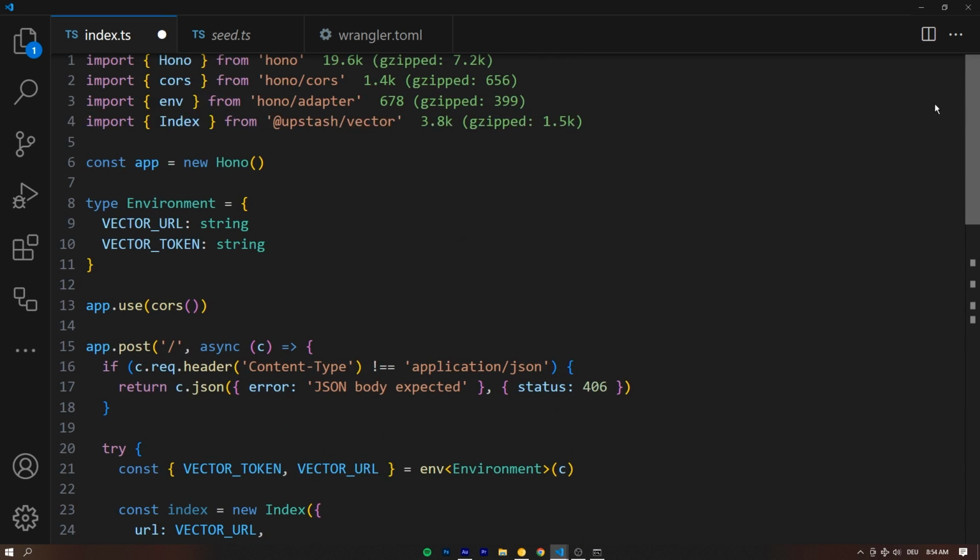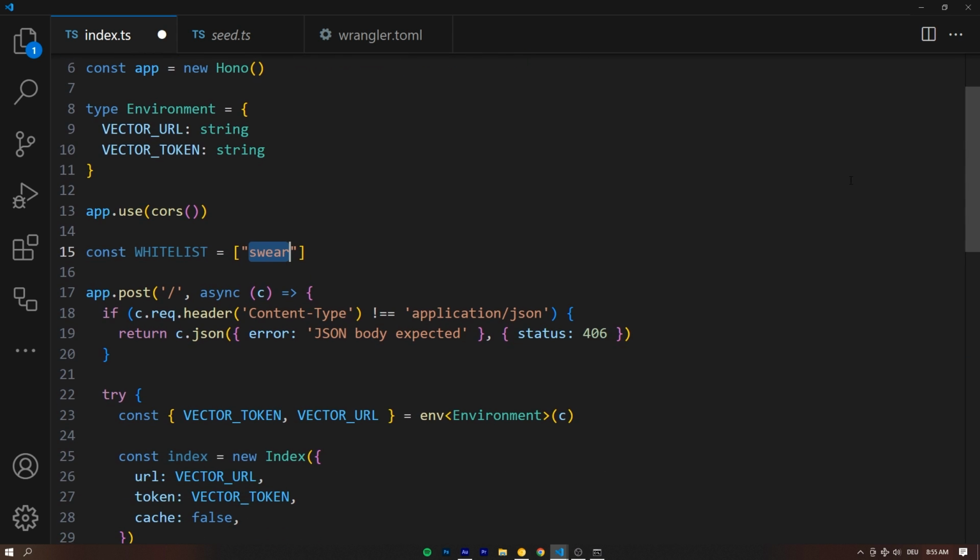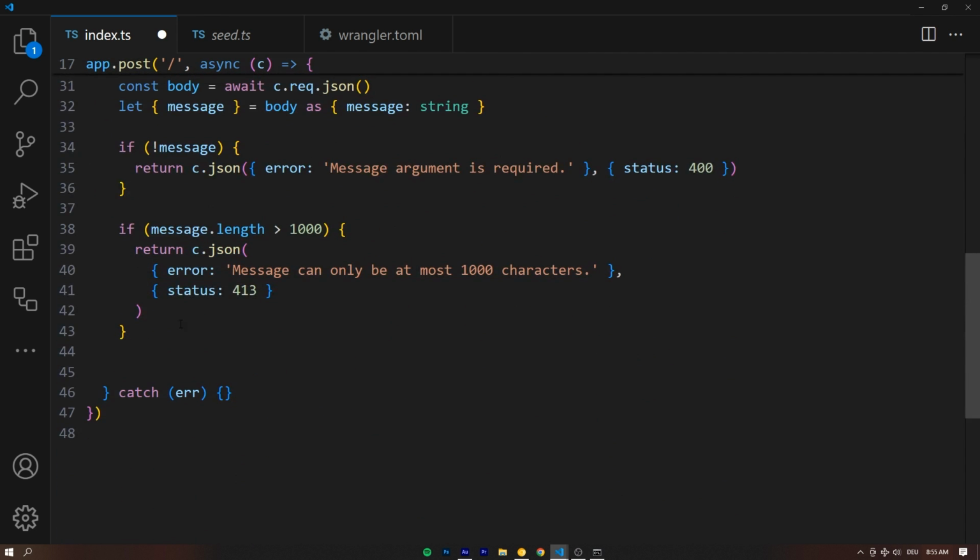Sometimes the underlying models have a bias, and that's why we are going to create a const whitelist at the very top of the file. And these are just words that are not swear words, that are inappropriately flagged. So if one word, for example, would be swear, for some reason, the underlying models sometimes think that this is a swear word, even though it's really not. This is not a profanity. So this only happens in very rare cases, so you rarely need this, but I do want to show you how you would go about implementing such a thing. I just think it's interesting to do, and it's also realistic.